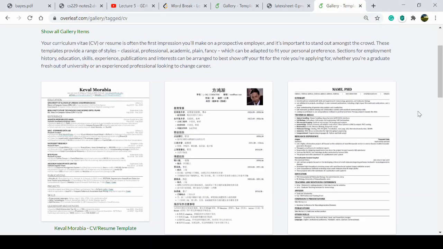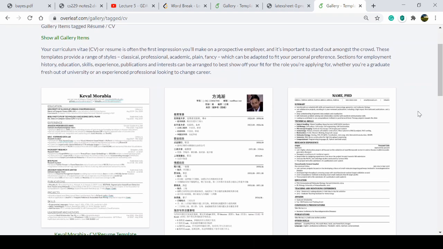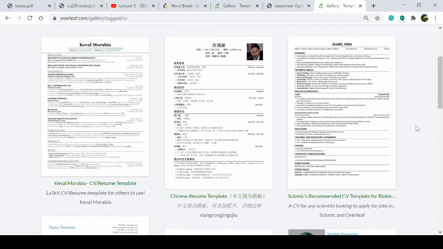So what I prescribe is that you just select from the formats. Most of the formats are available here. So we will select from the given formats and fill in the details as required.